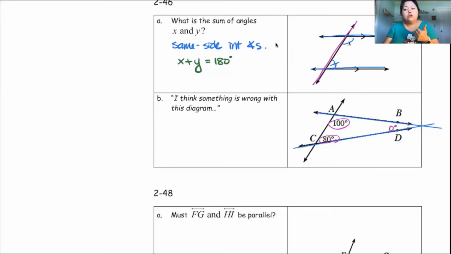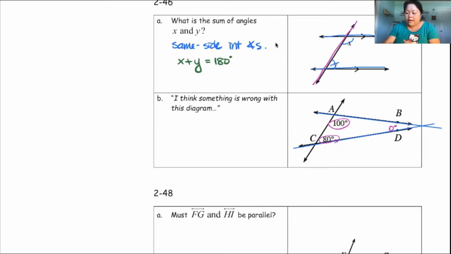So your two sentences are contradicting each other. You're saying that this is a triangle, it has to add up to 180, but I already have 180 from these two angles. So this cannot happen. That's why something's wrong with this diagram. This means that, can my angles be 180? Yes, they can, but then your lines can't cross each other. Or if the lines must cross each other, then your two angles cannot be 180 because they have to add up to 180 to create that triangle.